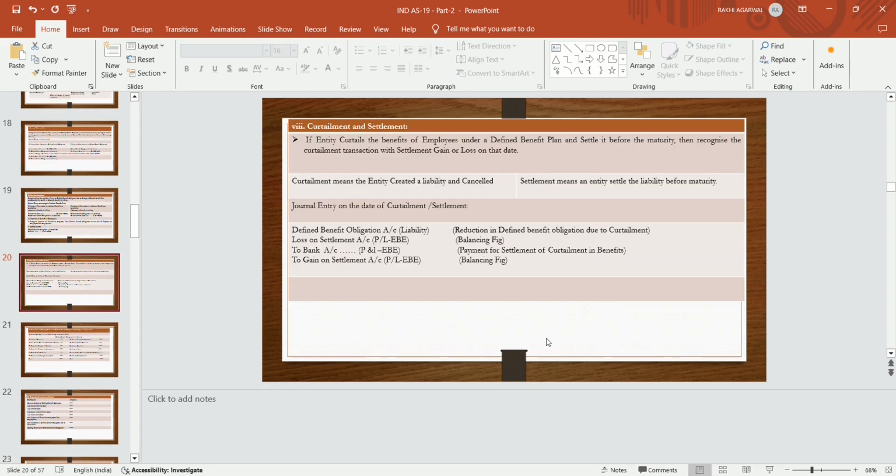Now we will discuss curtailments and settlements. What is curtailment and what is settlement in defined benefit obligation?